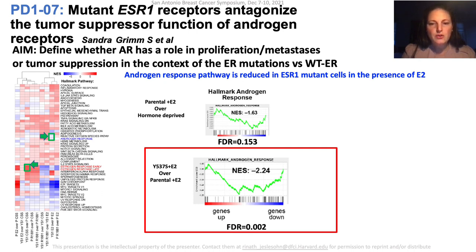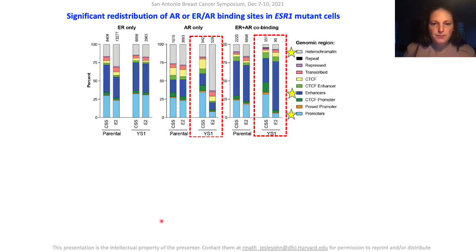As expected, gene set enrichment analysis showed that the mutant cells had increased estrogen signaling in hormone-deprived conditions. Interestingly, in estrogen-stimulated conditions, the androgen response was reduced in the ER mutant cells compared to wild-type cells.